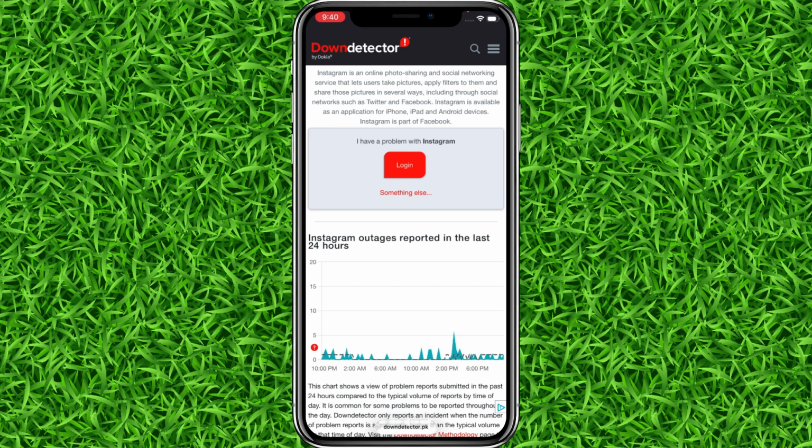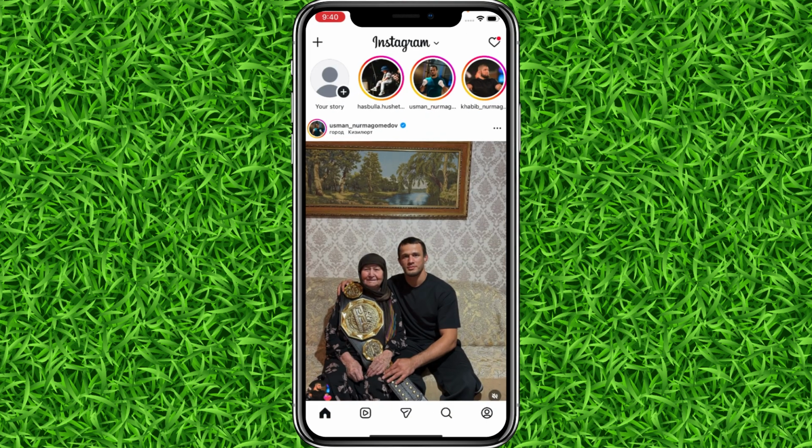Now if you see a big spike here, like right now there is no spike, but if you see a big spike here, there might be a reason. That might be a reason that Instagram is not uploading stories right now when you're trying to upload them, and there is an issue with Instagram's own servers, so you'll have to wait in that case.